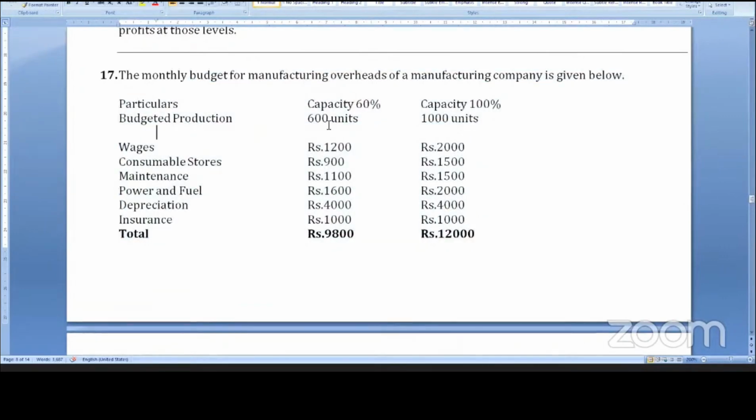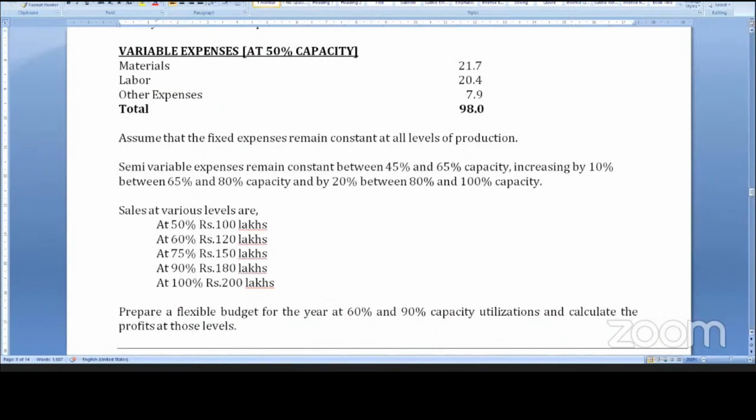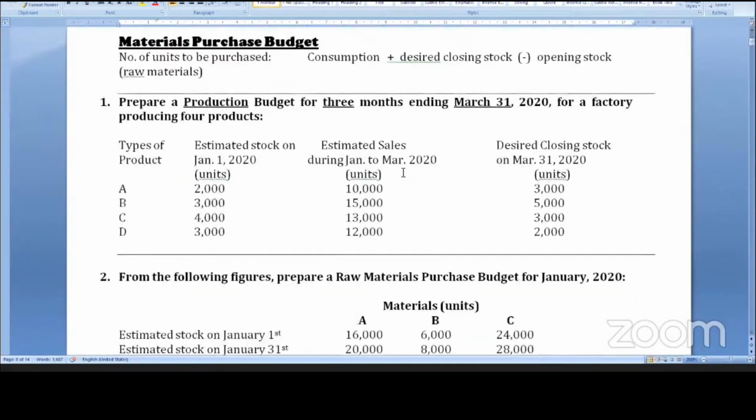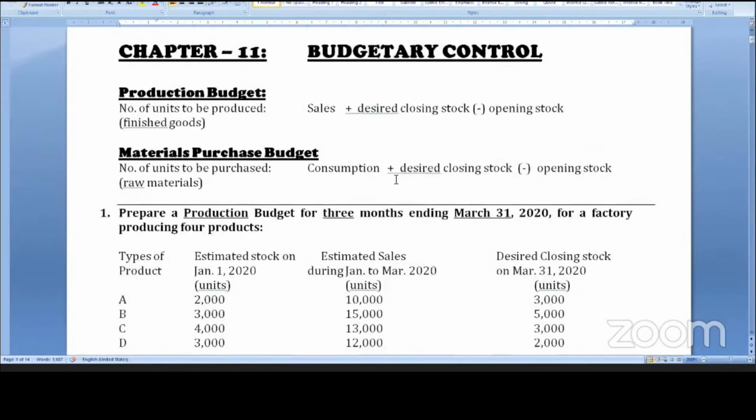June 19 they have asked the production and raw material purchase budget. So one by one we will start.